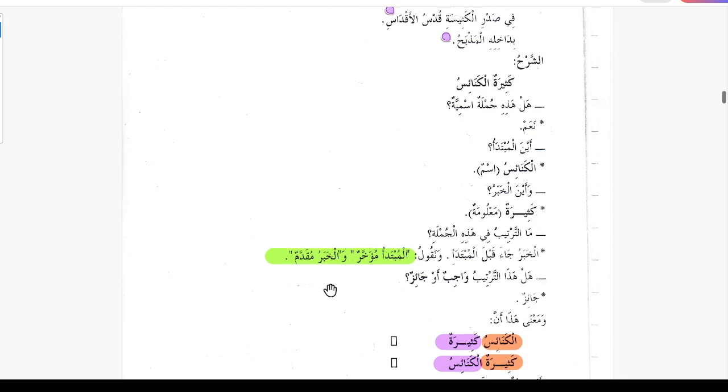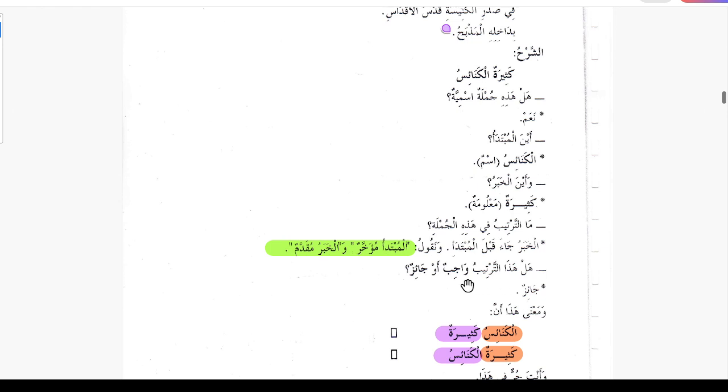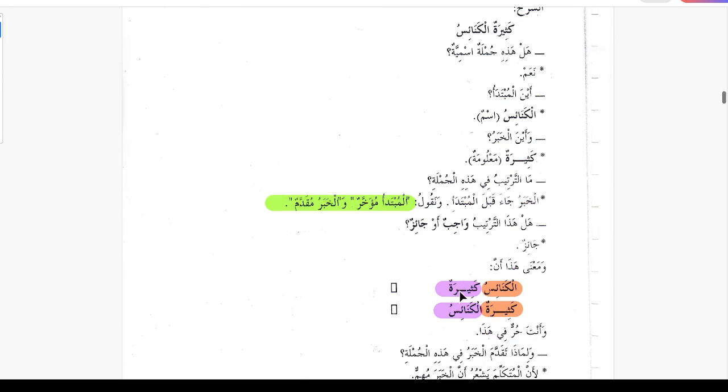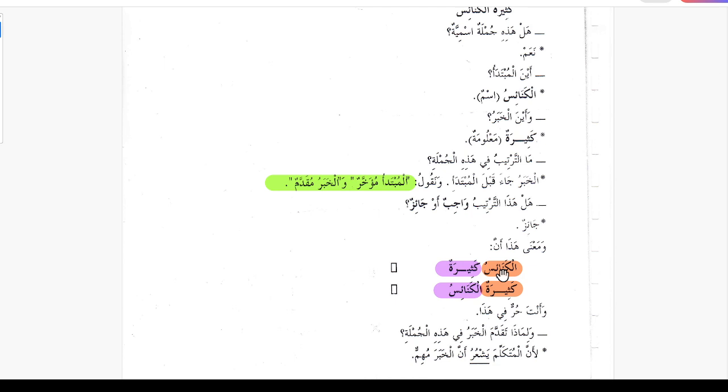So in this case al mubtada is muakhar, coming after, wal khabru muqaddam, khabar is coming before. Hal haza tartibu wajibun or jaizun, is this order wajib, like a must, or permissible? It is jaizun, it is permissible, not a must. So wamana haza anna, it means that both ways can work.